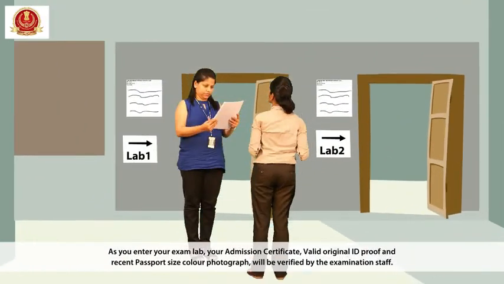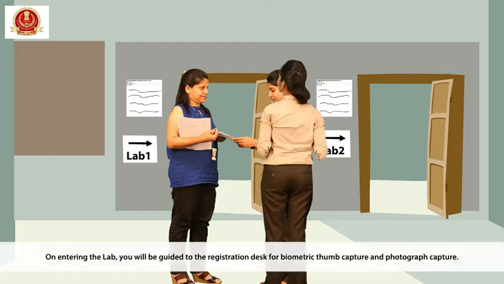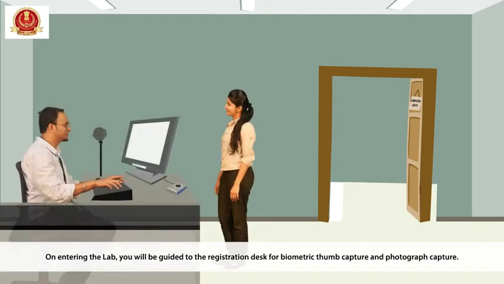As you enter your exam lab, your admission certificate, valid original ID proof, and a recent passport size color photograph will be verified by the examination staff. On entering the lab, you will be guided to the registration desk for biometric thumb capture and photograph capture.